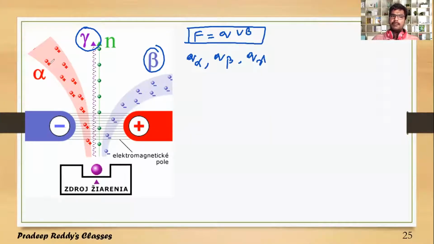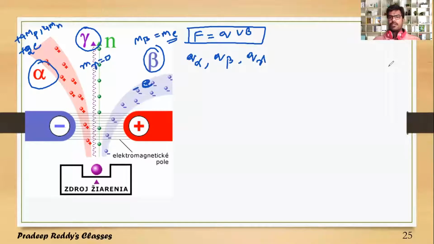Alpha particles are positively charged particles, because they are attracted towards the negative terminal, and their charge is plus 2 times e. Beta particles' charge is minus e. The mass of an alpha particle is 4 times the mass of a proton or a neutron, whereas the mass of a beta particle is equal to the mass of an electron, and the mass of gamma radiations is equal to 0.